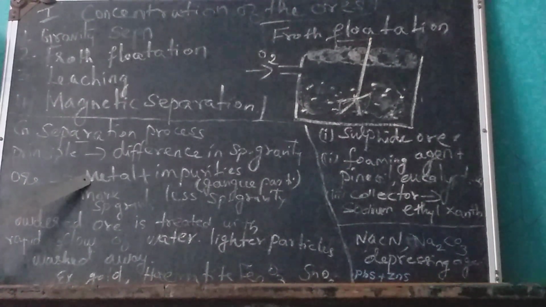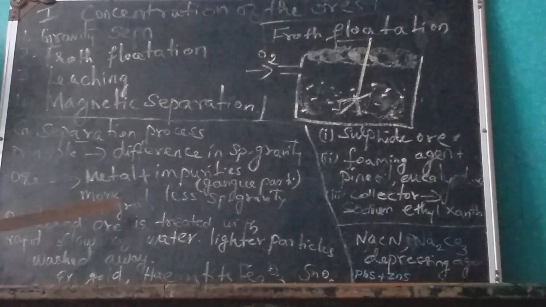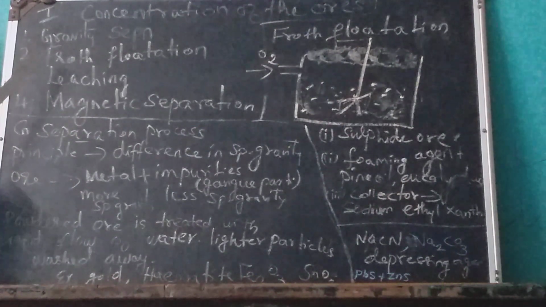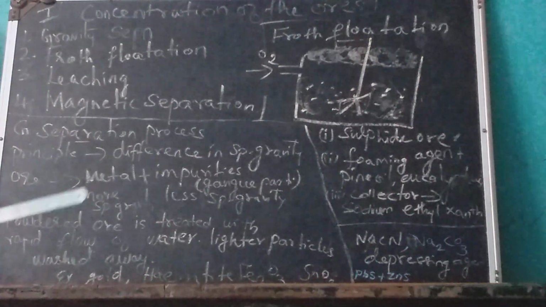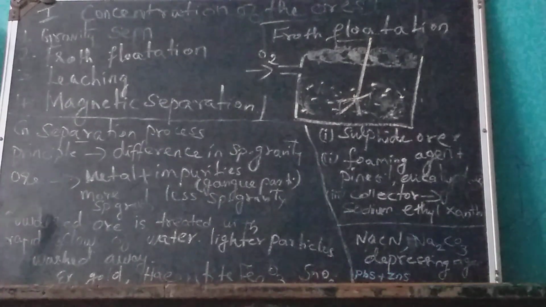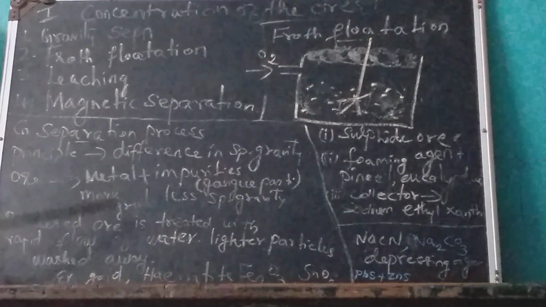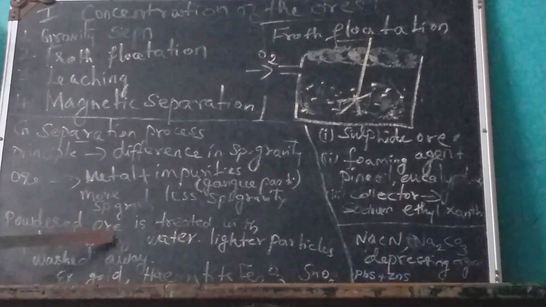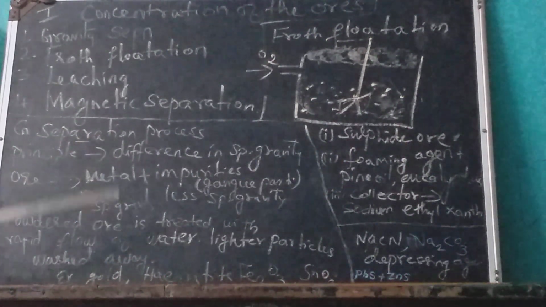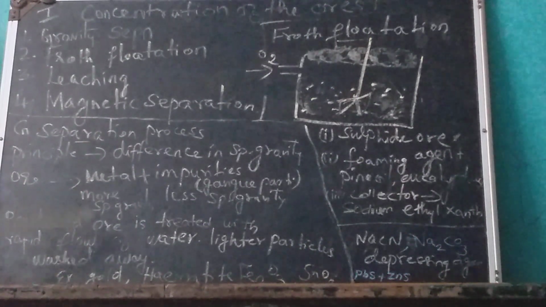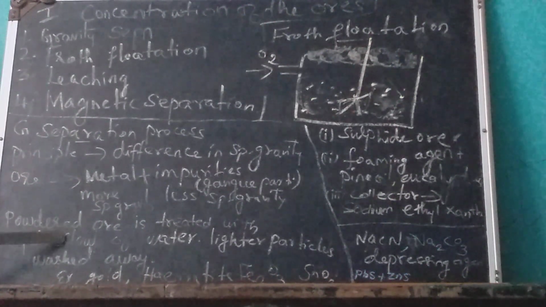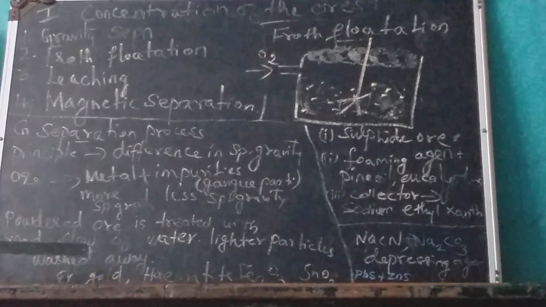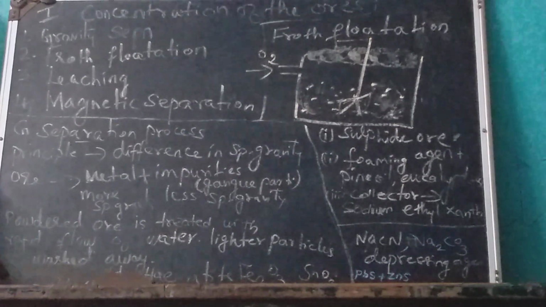So the crushed ore, that is called powdered ore, is treated with a rapid flow of water. That means if water is flowing very fast in a high current, we have to pour the crushed ore or the powdered ore. Then due to the difference in their gravity, the lighter sandy particles or lighter gangue particles are washed away with the water, and the remaining heavier ore particles alone settle down at the top or in any blocks. So in this way we can easily concentrate the oxide ores.